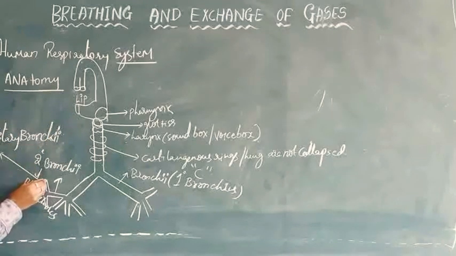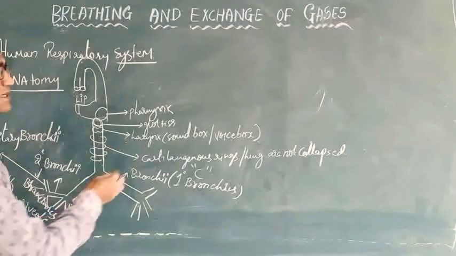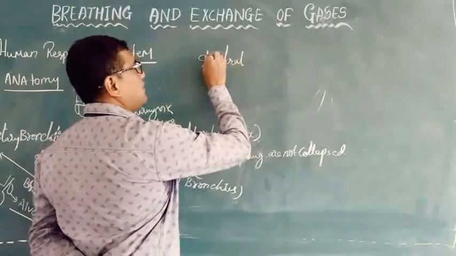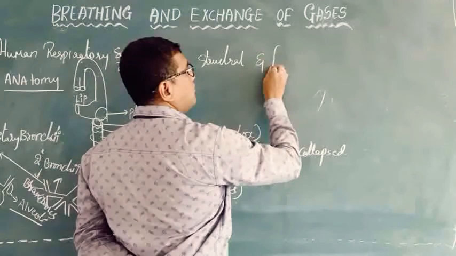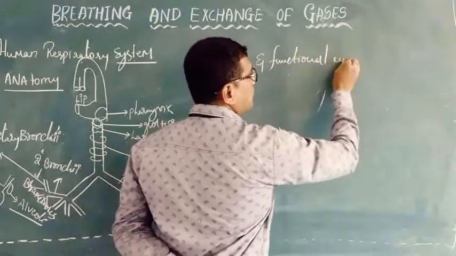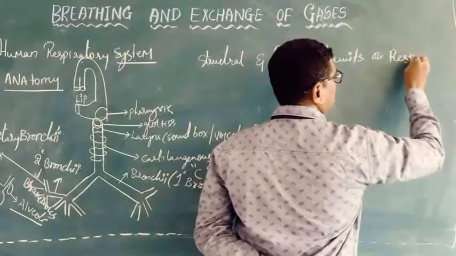where to these tertiary bronchi the grape-shaped cavities, which are the functional units, are arranged in bulbs called alveoli. These alveoli are the structural and functional units of respiration.